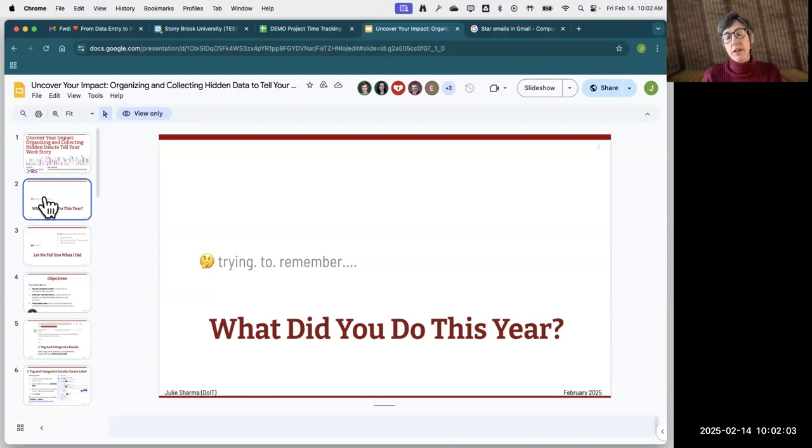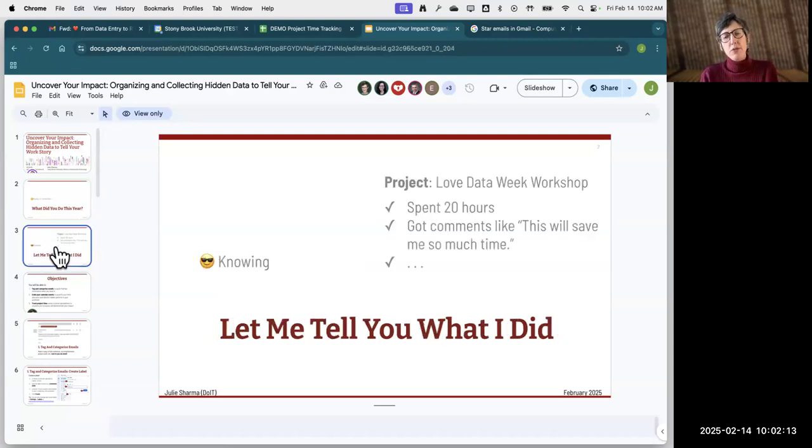This is within the Google environment, and I apologize that I didn't specify in the description of this event that we are going to be looking at Google tools today. But I'm going to give you tools to get to the point where at the end of the year, you can quickly pull up information about what you did, maybe the amount of time you spent on certain things, the types of comments you've gotten throughout the year, things like that.